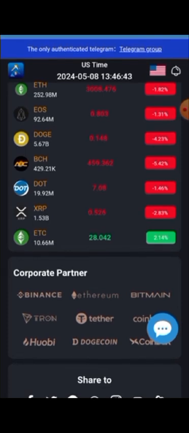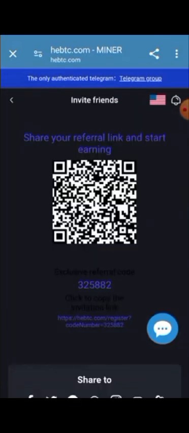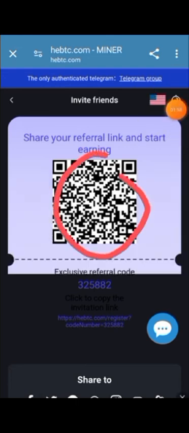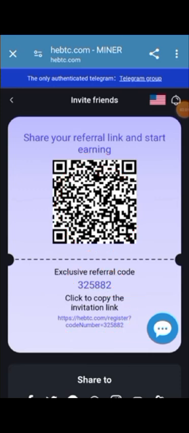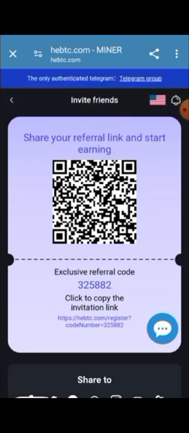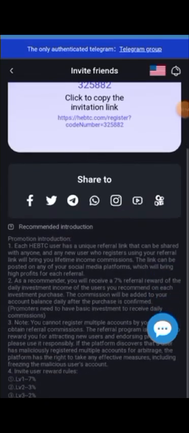Share to social media platforms, and then you can see the promote option. Click this, and there is your invite QR code, your invite code, and your invite link. You can copy this link and send it on social media to friends and family, and ask them to join your team. This is another way of earning commission, through introduction and promotion.